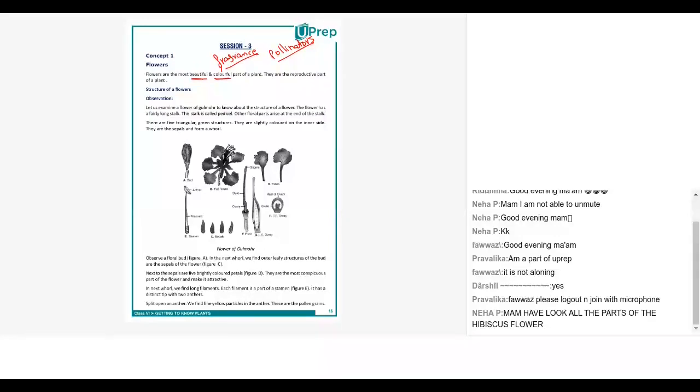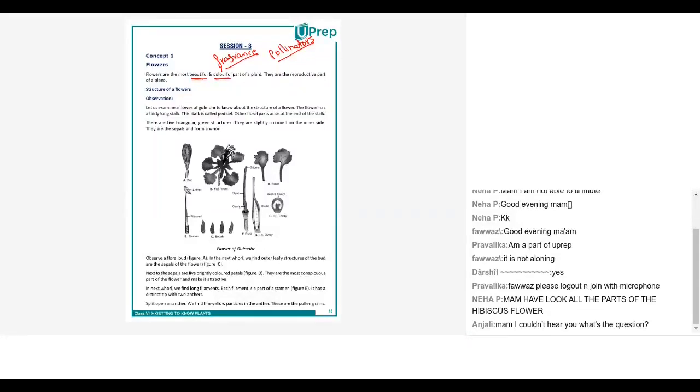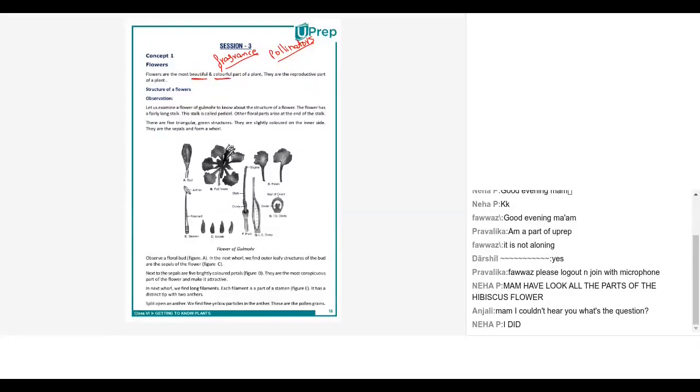In fact, Vamika is the only one who does whatever activities I ask all of you to do. I would feel really very happy and glad if all of you do these experiments. These are just little experiments which you can do at home, right? So all of you must try it at home. Neha, you too did. Okay, so you know what you should do? Either take a picture on the mobile or through the webcam of your laptop and try to share it with all of us, so that we can actually see whether what they say in the science books and show on YouTube actually happens in reality or not.